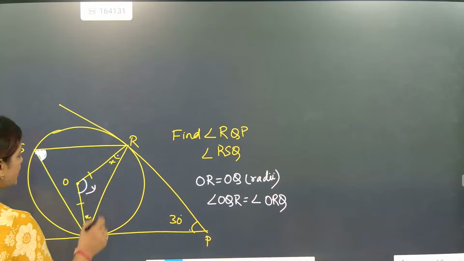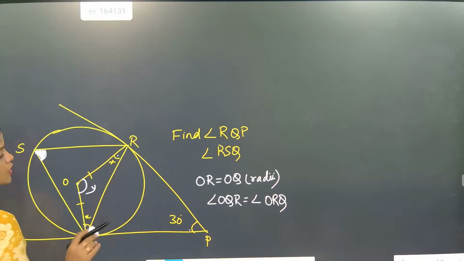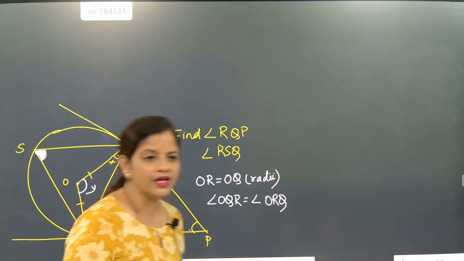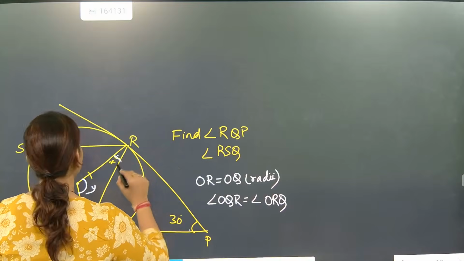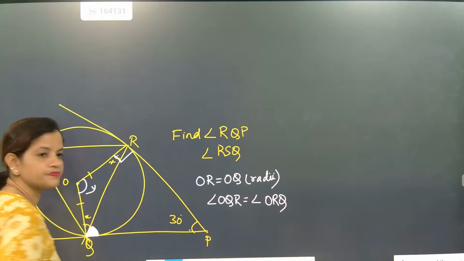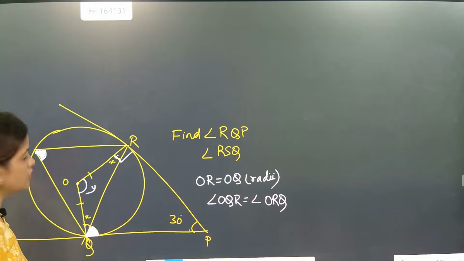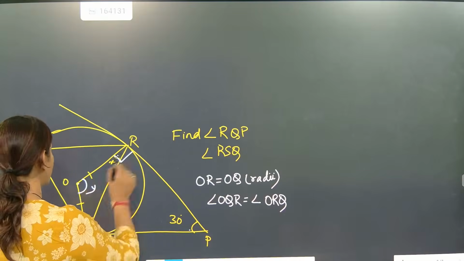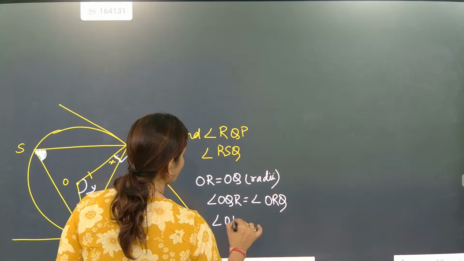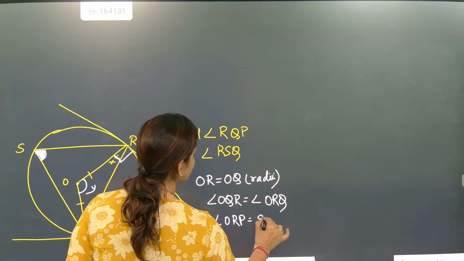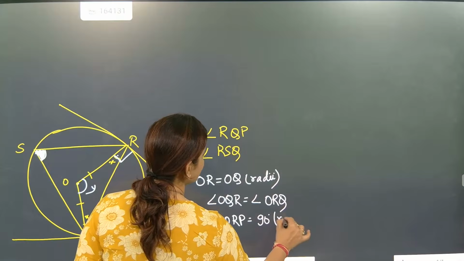Correct? Now, beta, here we have to find two things. So in the first part, radius and tangent are perpendicular. Can I say angle ORP is equal to 90 degree? Why?